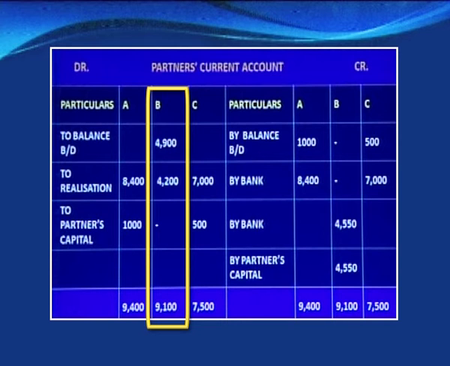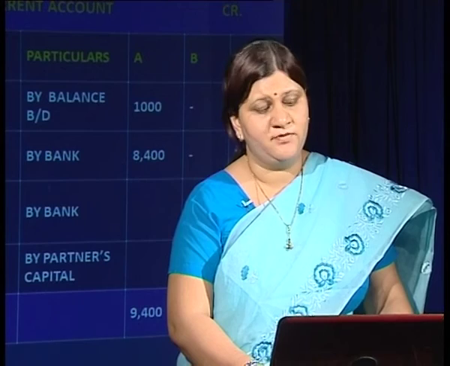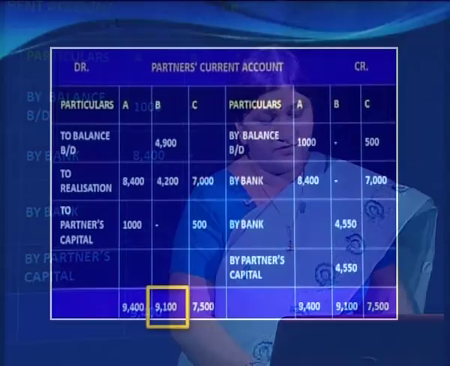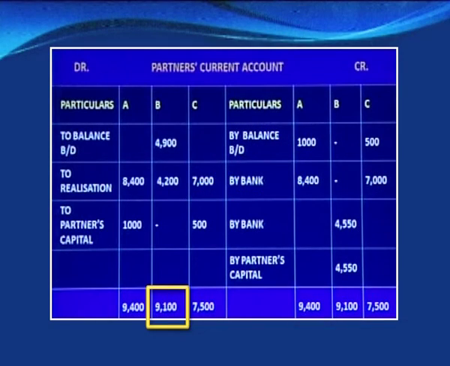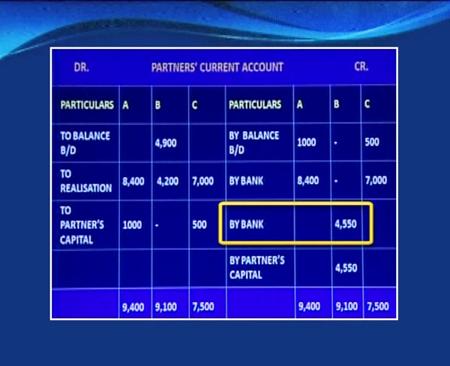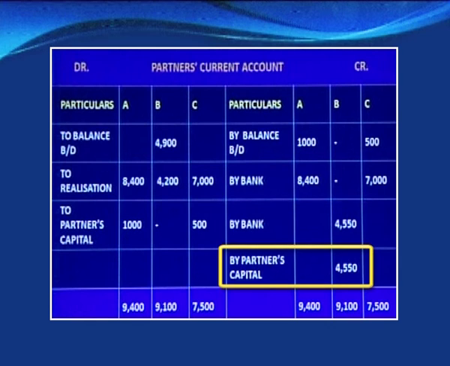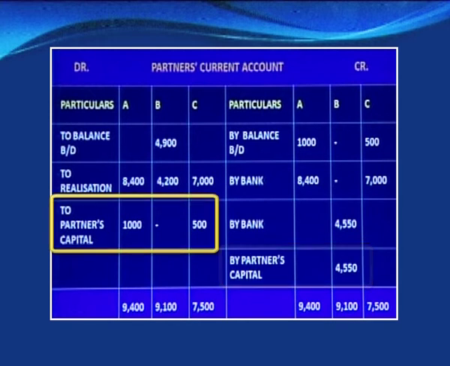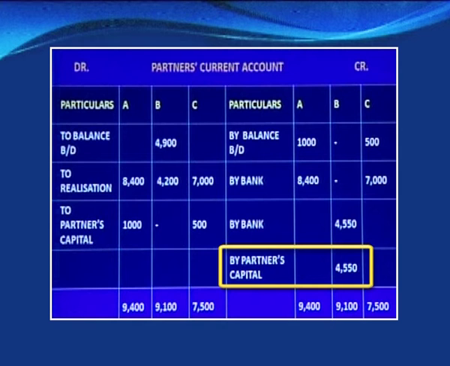And we know that B is able to pay 50% of the amount out of its estate. So 50% of 9,100 is being paid by B. So we have written by bank in the partner's current account, and it is 4,550. The rest, 4,550, would be transferred to the capital account of B, and we will do the balancing of the rest of the partners. Such balances will be transferred to the partner's capital account. So A has an account closing balance of 1,000 and C has 500, while B is showing 4,550 as the balance, and it is a debit balance.